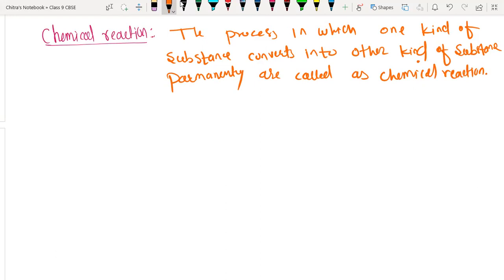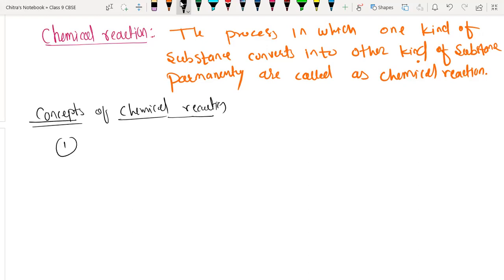Okay, so now we will write the concepts related to chemical reaction. Number one, we have reactants.